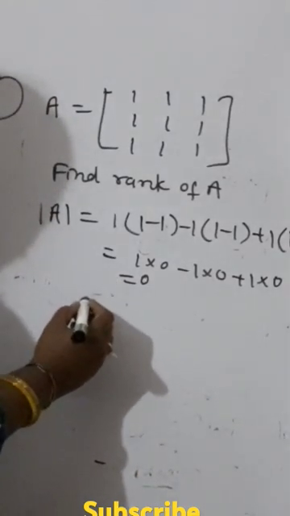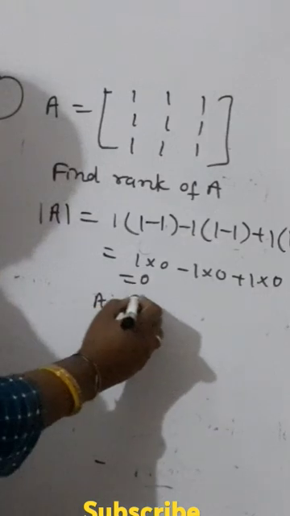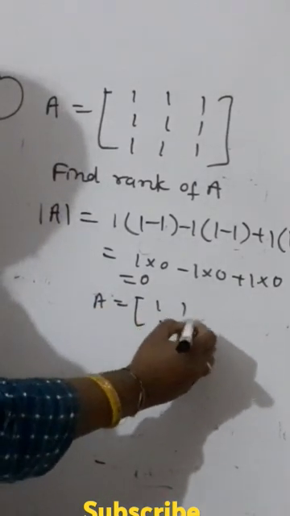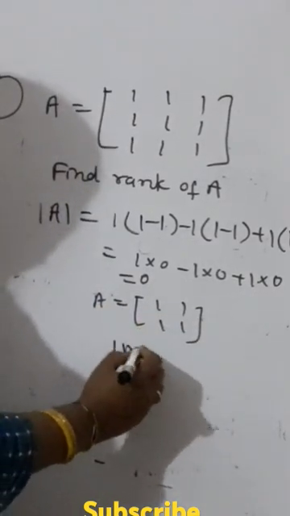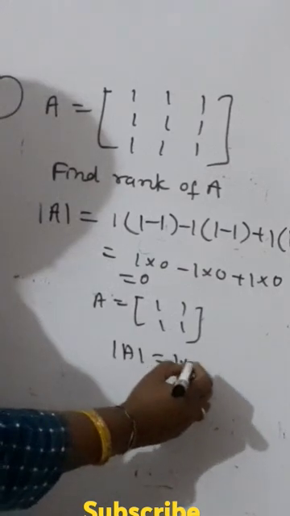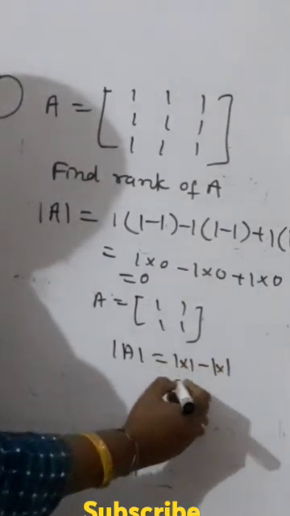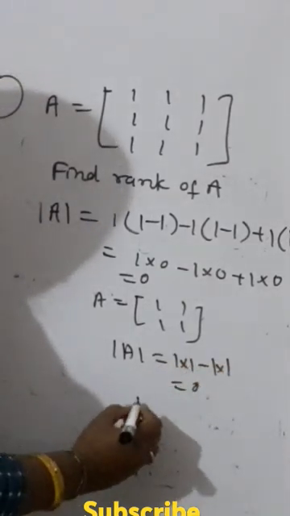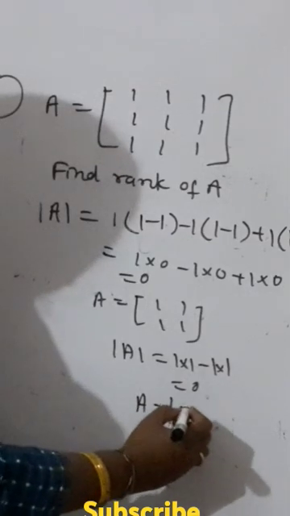That's why you have to take now A equal to a 2 by 2 matrix with entries 1, 1, 1, 1. So its determinant is also 0 only. Why? Because 1 into 1 minus 1 into 1 equals 0.